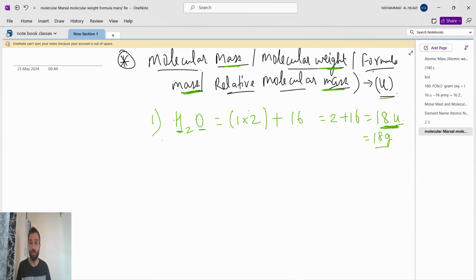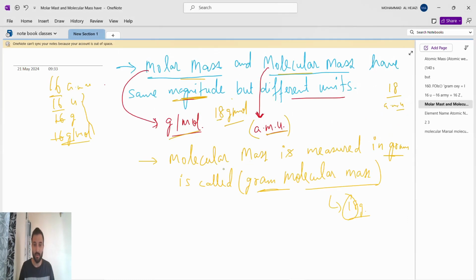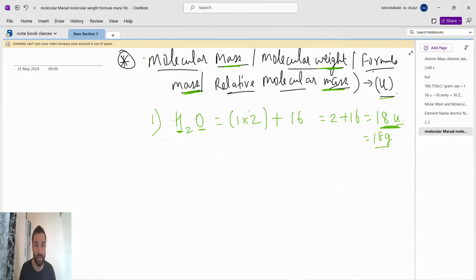This is 18 u. But if you have to find the gram, like here what we have written, if molecular mass is measured in gram, it will become gram molecular mass. If you have to find the gram molecular mass, the process will remain the same, magnitude will also remain the same, just the unit will change into gram, because we have to find the gram molecular mass.